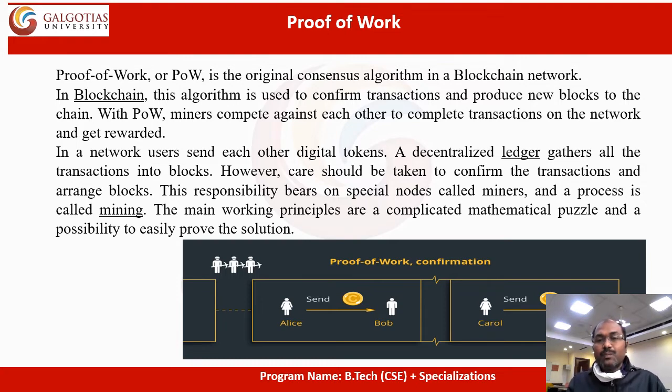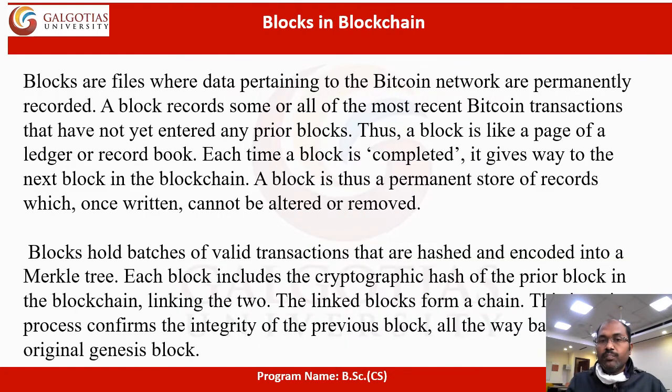Here in this proof of work confirmation, Ally sends the transaction to Bob. The sender confirms the transaction. Once the transaction is confirmed, it goes to the verification and validation phase. Once verification and validation are done, it goes to the pooling section, where it waits for the completion of the transaction. Once the transaction is done successfully, the block is added on the receiver side. This whole process is called proof of work.